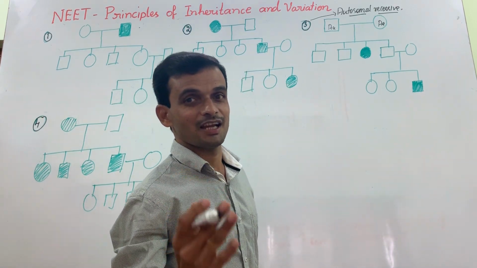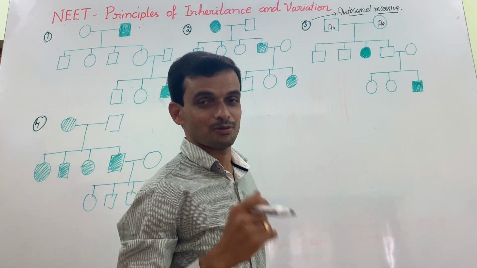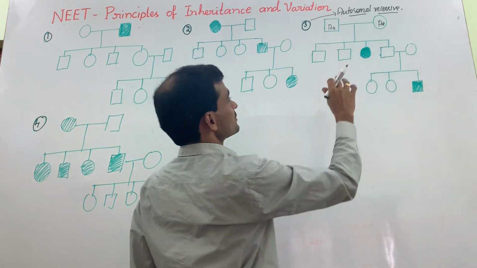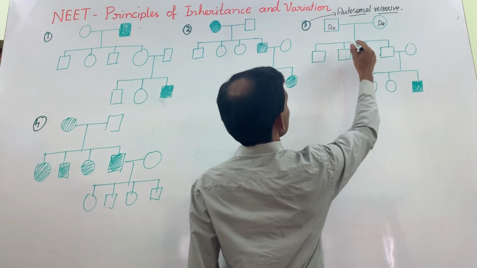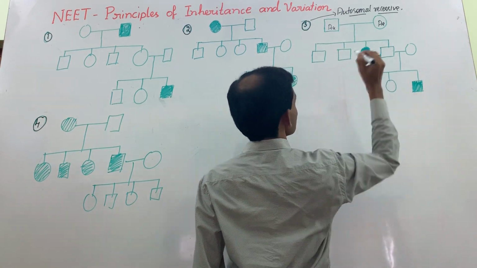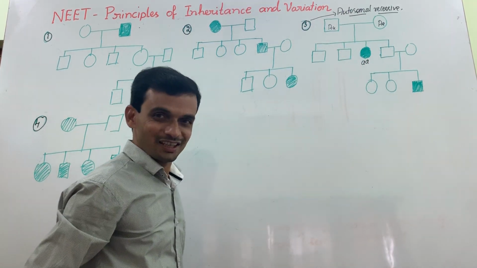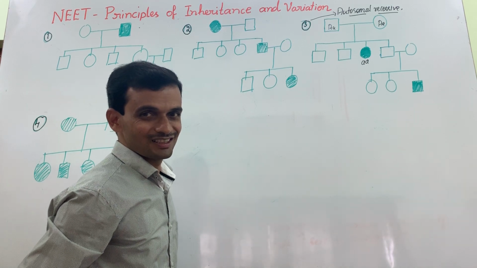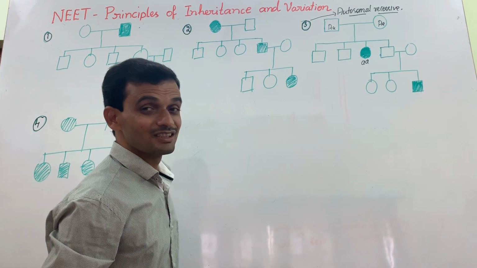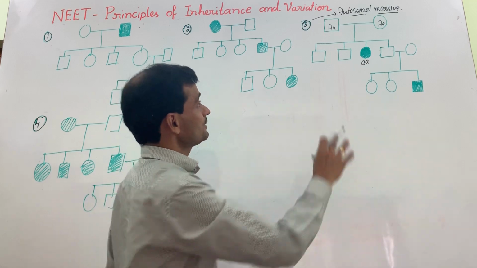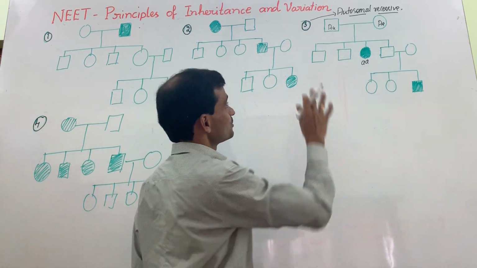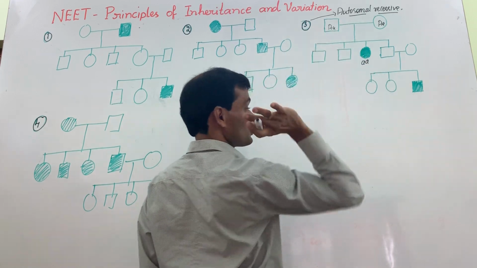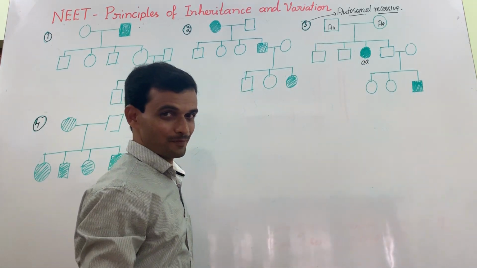How does the child suffer from the disease? This child has a combination of alleles. Can you guess? Small a, small a. Both the alleles are in recessive condition. Therefore, the child has the disease, while the parents don't have that autosomal recessive disease. So you can recognize the pedigree chart of an autosomal recessive disease.